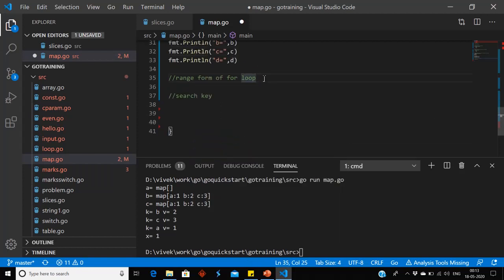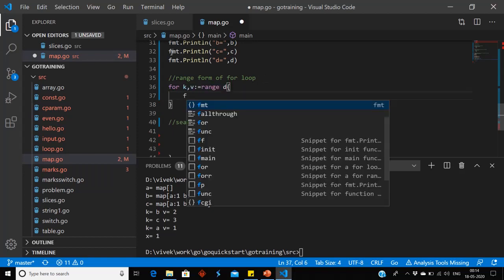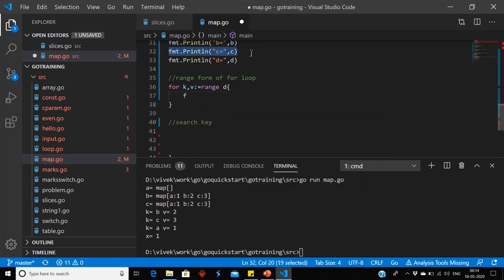Now we can use range form of for loop. So for it will return key and value. So we can say k comma v equal to range. We can give name of map b. We can print fmt.Println k comma v.